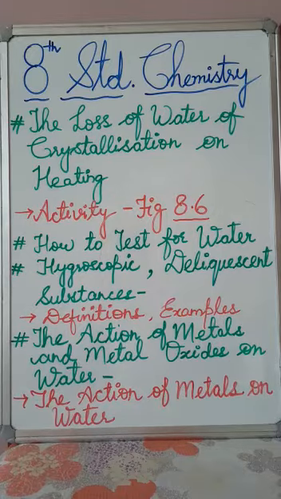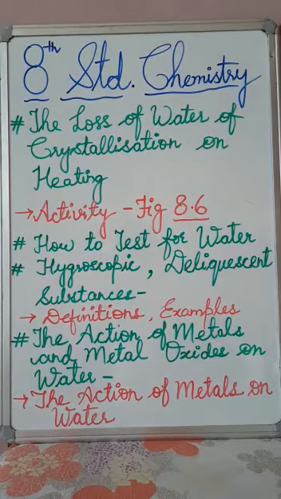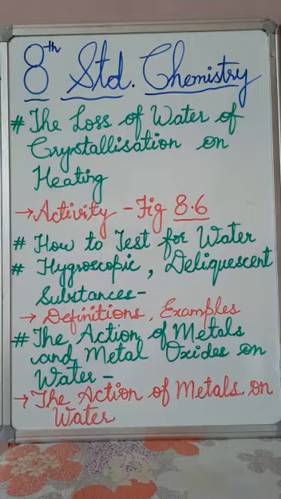So just underline this, students, carefully. And this we have done with the action of iron on water. So we have seen what the action of metals on water is, what the observations are, and their reactions are also mentioned. So just mark them carefully and read them thoroughly.